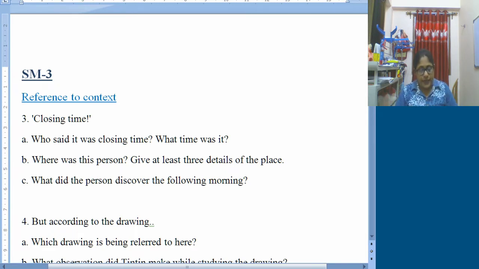So in column A, the first option is given: detectives or investigators. Who are detectives or investigators? Investigators are the characters who try to solve any kind of problem. That means option 6 in column B. Now in column A, witnesses. Witnesses are the persons who remain present on the scene where the crime takes place. So the characters who saw the crime being committed. That means option 5.